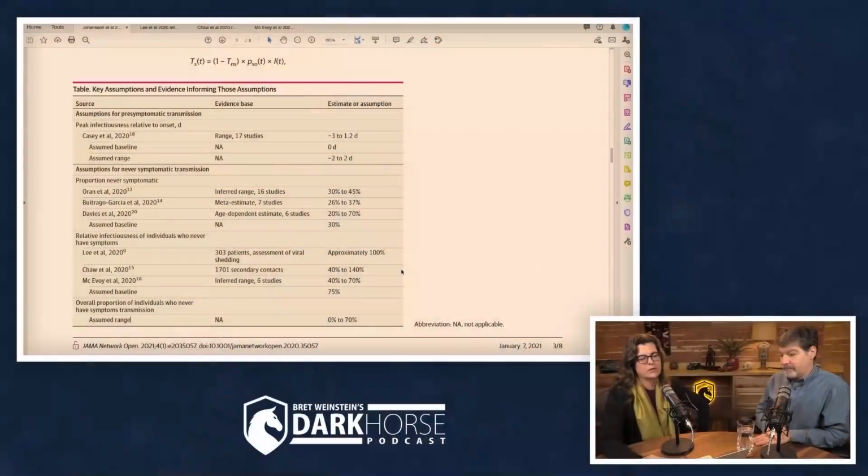And if you could just show my screen one more time, Zach. Once again, we have these three papers that the new Johansson paper is basing their numbers on. Lee et al., which was from South Korea, which actually has, in my finding, no evidence at all for transmissibility, and Johansson says approximately 100%. Cha et al., which was the case from Brunei, which, as far as I can tell, shows asymptomatic patients are a third or less as infectious as symptomatic patients, and they say 40 to 140%.